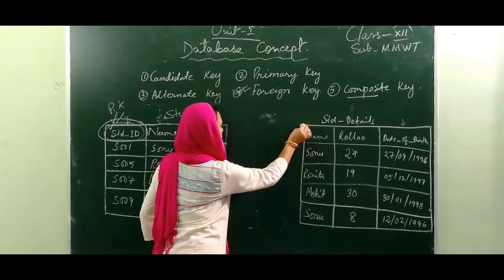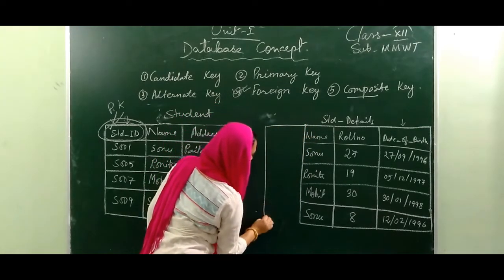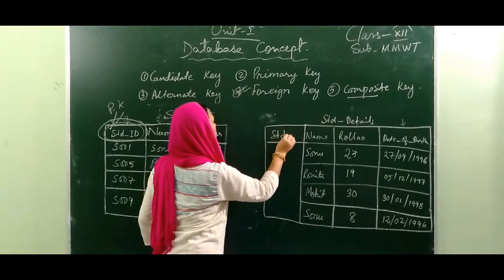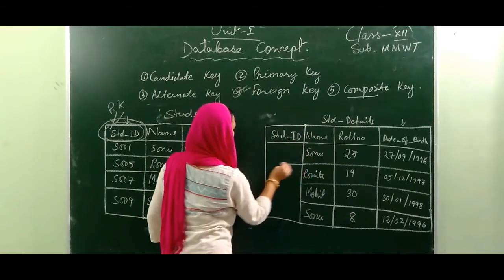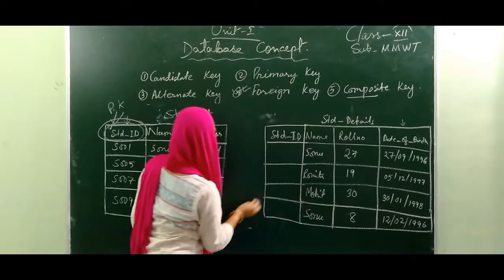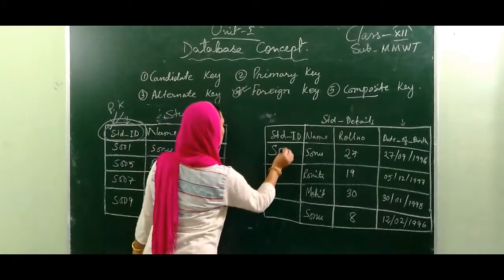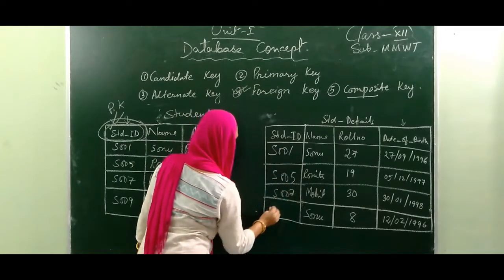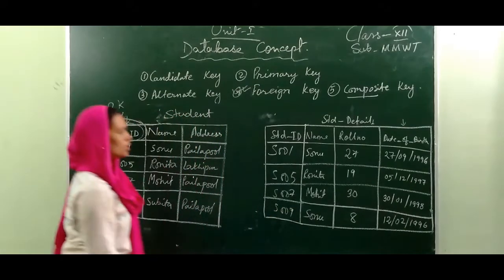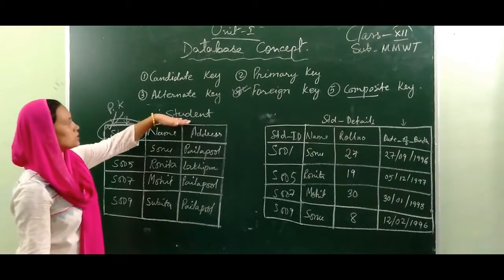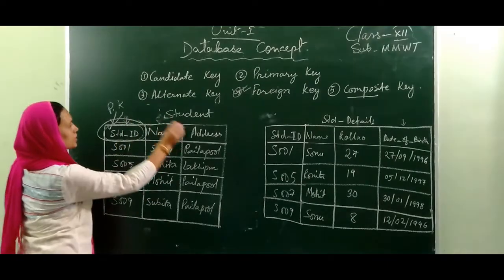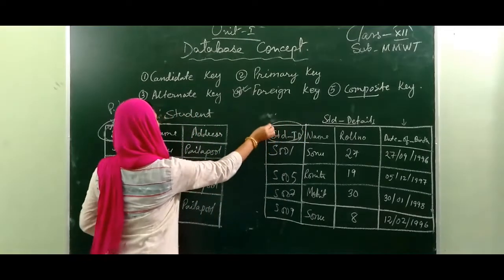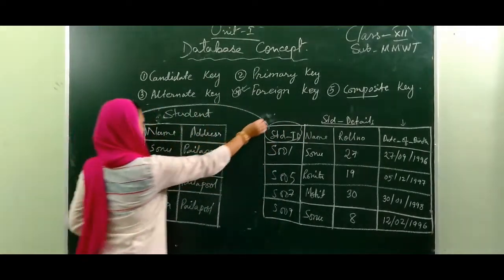And in this table, let me add one more field, that is student ID. Now see, from the student table student ID, and from the student detail table student ID, these two fields are the same.